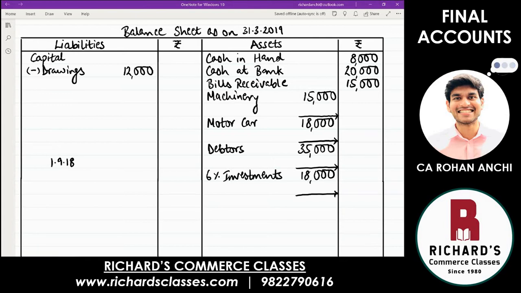Somewhere in the middle of the year you purchase. These accounts are being prepared as on 31st March 2019. That is the end of the financial year. So from 1st September 2018 till the last date of the accounting year, 31st March 2019, count and tell me how many months is this period? 7 months.